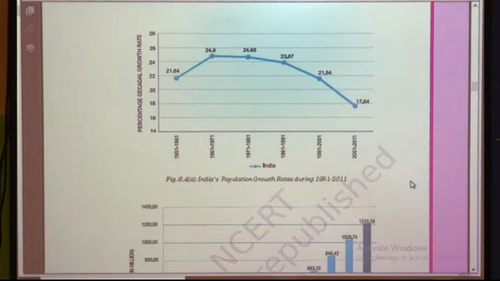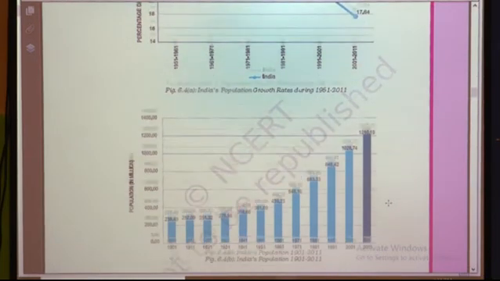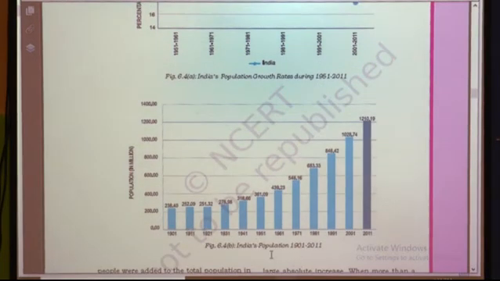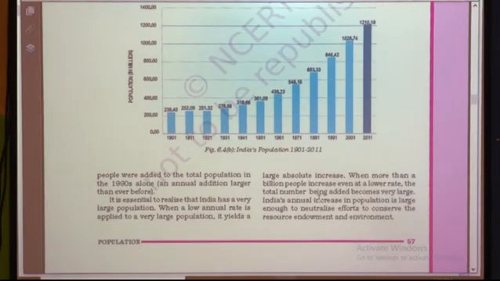downward again. Okay. And when we observe this one, population in million, see India's population from 1901 to 2011. The population in 1901 was 238.40 million. So here in the 200 range, here 300, and it suddenly increased to 1028 and then 1.21 billion population in India. It is continuously increasing. Okay. So students, now see the explanation.